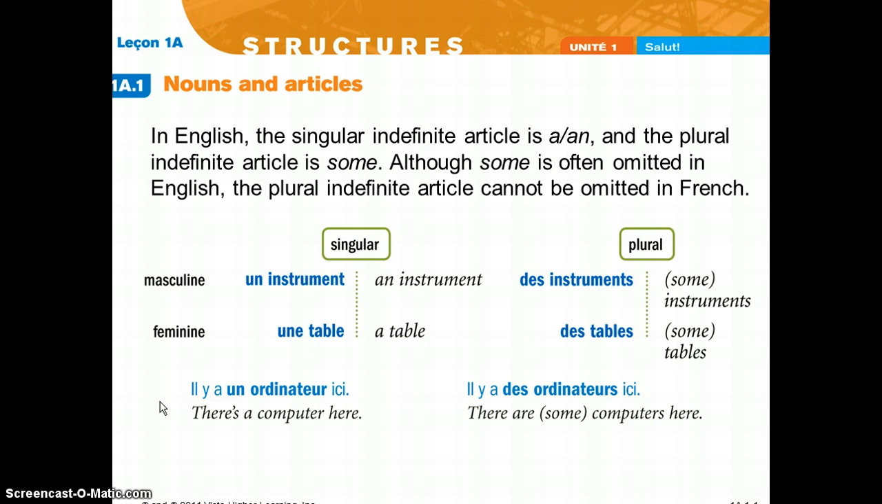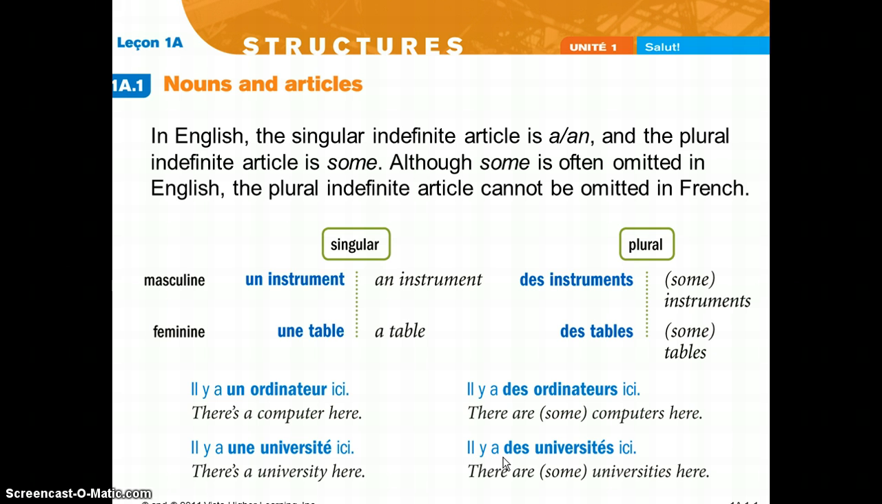Let's do one more example to wrap this up. Let's take a feminine word. Il y a une université ici. Making it plural, we get il y a des universités ici.